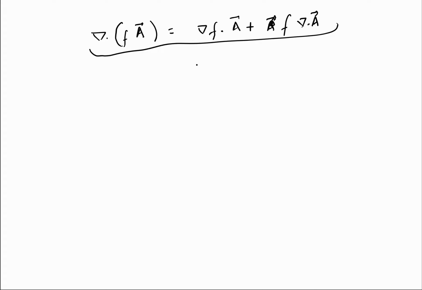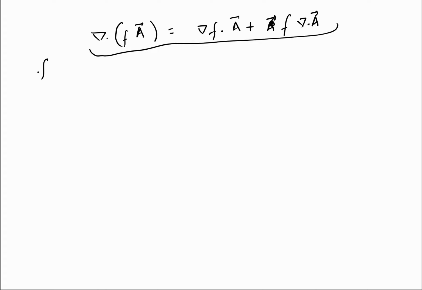Now we have seen so many times this formula where we take the divergence of a vector multiplied by a scalar, given as del f dot a plus f into del dot a. This formula we have seen so many times.